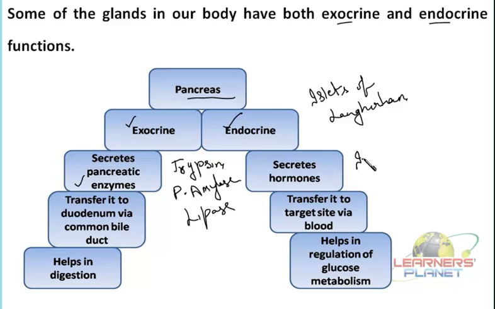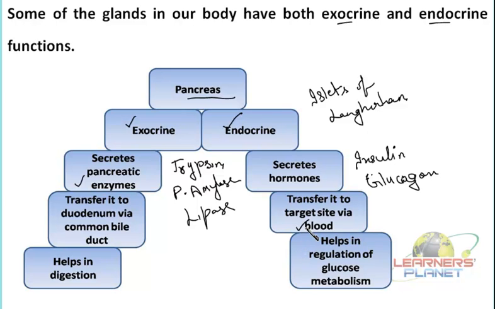Insulin. You know the name, you have heard it, right? So insulin, and besides, the other hormone secreted is glucagon. Each of these hormones is transported to the target site through the blood.